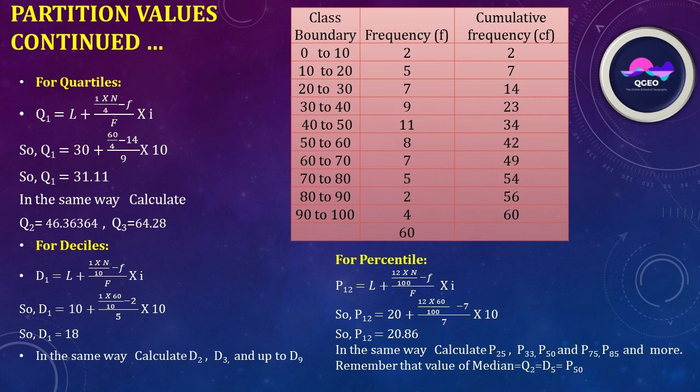In this way, just as I said for quartile and decile calculation, you can calculate the percentile values in the same manner. In the same way calculate P25, P33, P50, P75, P85 and more. Remember that the value of median, that is Q2, D5, P50, is the same.